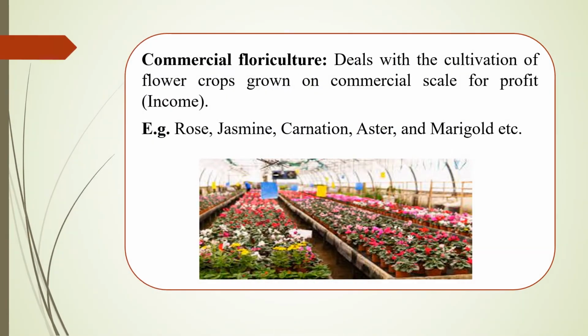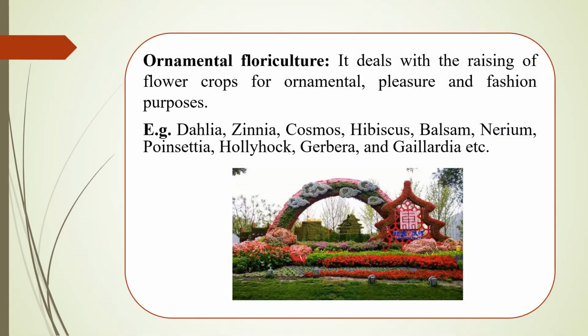Here, commercial floriculture deals with the cultivation of flower crops grown on commercial scale for profit, that is for income purpose. Examples of commercial flowers include rose, jasmine, carnation, asters and marigold, etc. Next, ornamental floriculture.